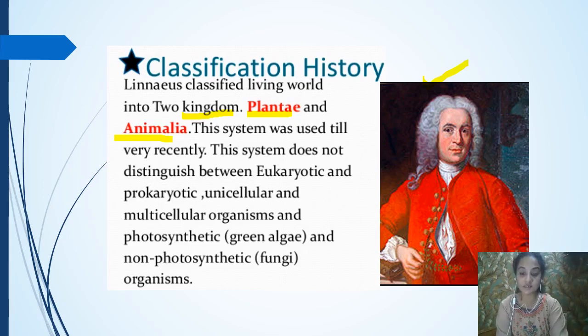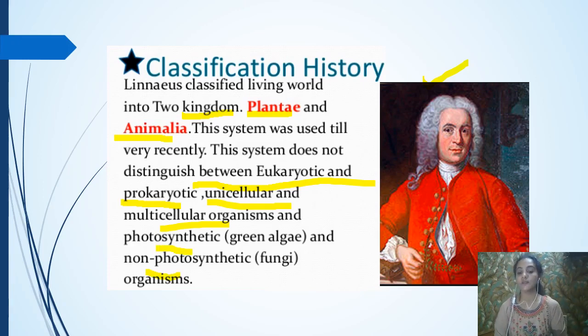And what is the disadvantage, or what are the demerits of this system of classification? You can see here, it cannot distinguish between eukaryotic and prokaryotic organisms. That is one demerit. The second one, unicellular and multicellular organisms. And the third one, photosynthetic and non-photosynthetic organisms. Photosynthetic ones, we know, are the green algae, and the non-photosynthetic ones are the fungi, because we know fungi belong to heterotrophic organisms. So these were the demerits of the classification made by Linnaeus.